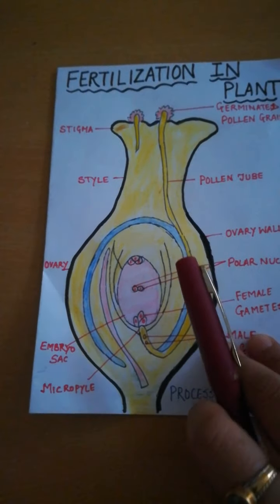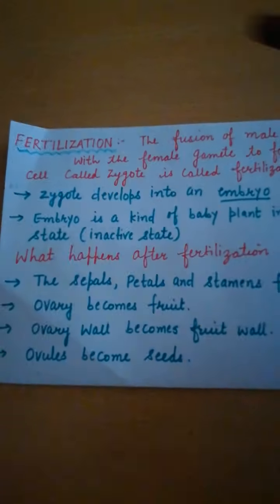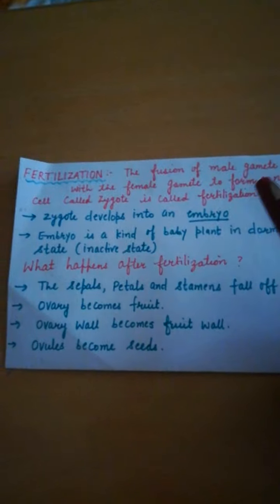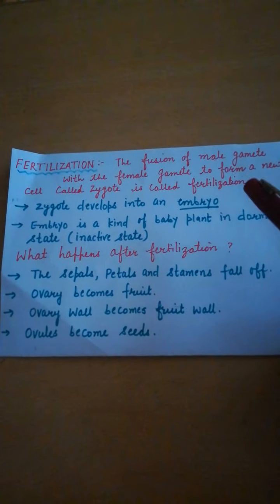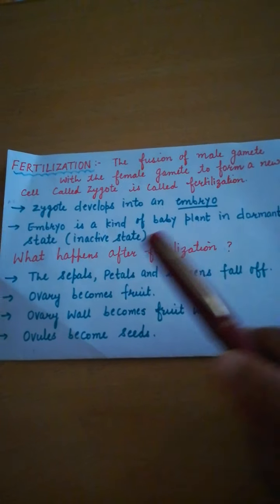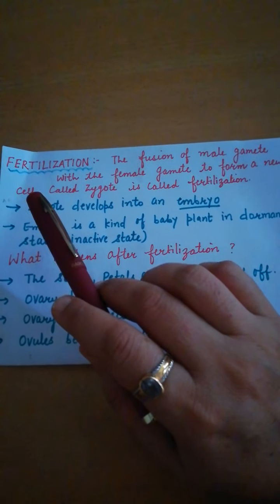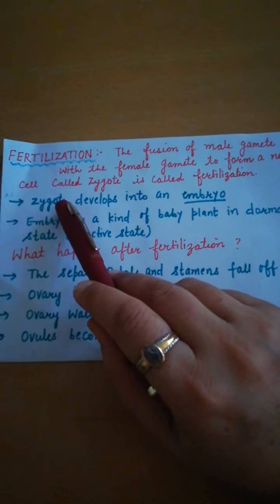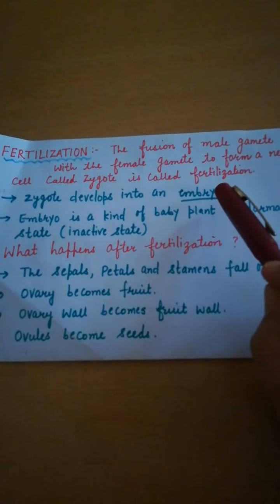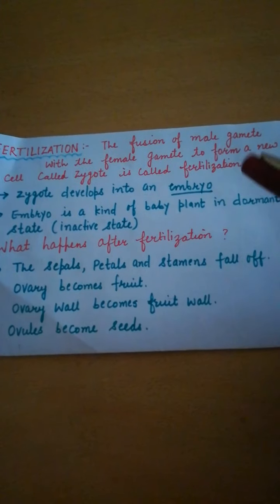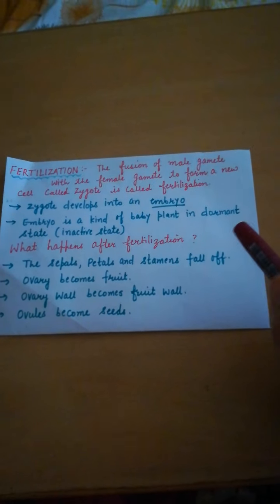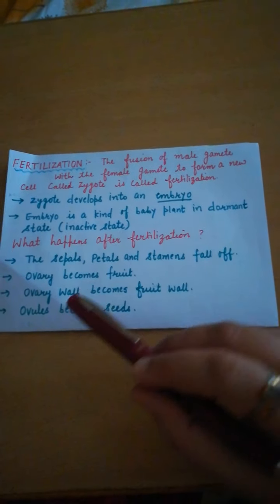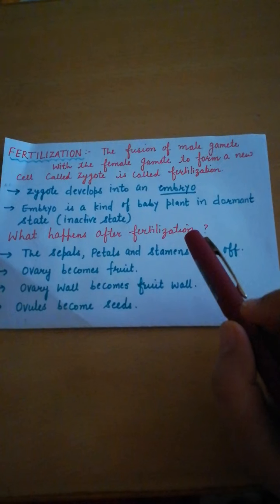Now we will see the definition of fertilization. Fertilization is the fusion of a male gamete with a female gamete to form a new cell which is called zygote. Now after fertilization, what happens? The zygote develops into an embryo. Now what is an embryo? It is a kind of baby plant in a dormant state. Dormant means inactive state.